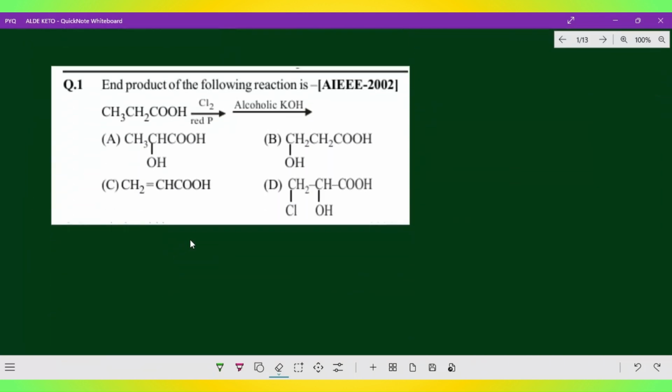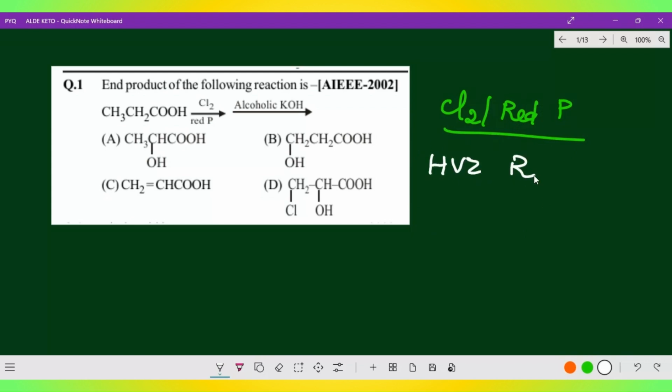What is the end product of the following reaction? Propionic acid reacts with chlorine in the presence of red phosphorus. You get a product which again reacts with alcoholic potash. What is the end product? Now, these are both important major named reactions. The first one, Cl2 along with red phosphorus, do you know what the named reaction is? It is called the HVZ reaction.